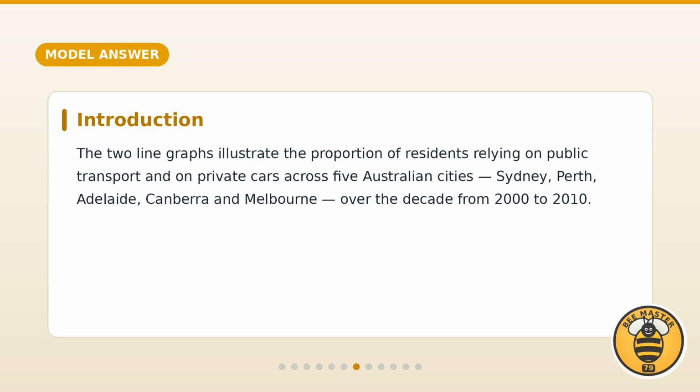Now the model answer. The introduction. The two-line graphs illustrate the proportion of residents relying on public transport and on private cars across 5 Australian cities, Sydney, Perth, Adelaide, Canberra and Melbourne, over the decade from 2000 to 2010.